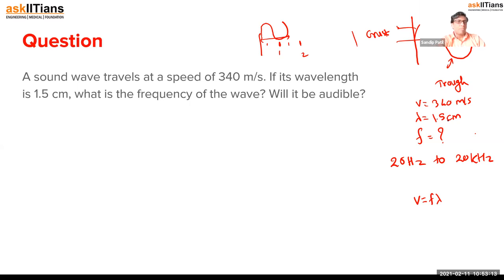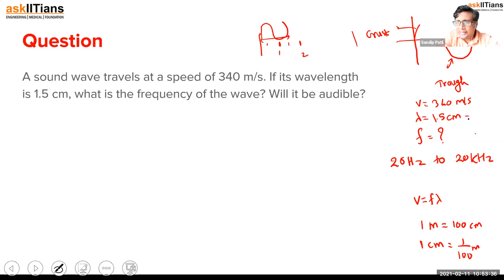So if lambda is 1.5 centimeter, how do we convert centimeter into meter? 1 meter is equal to 100 centimeter, so 1 centimeter is equal to 1 by 100 meter. Let's write this as 1.5 divided by 100 meter.